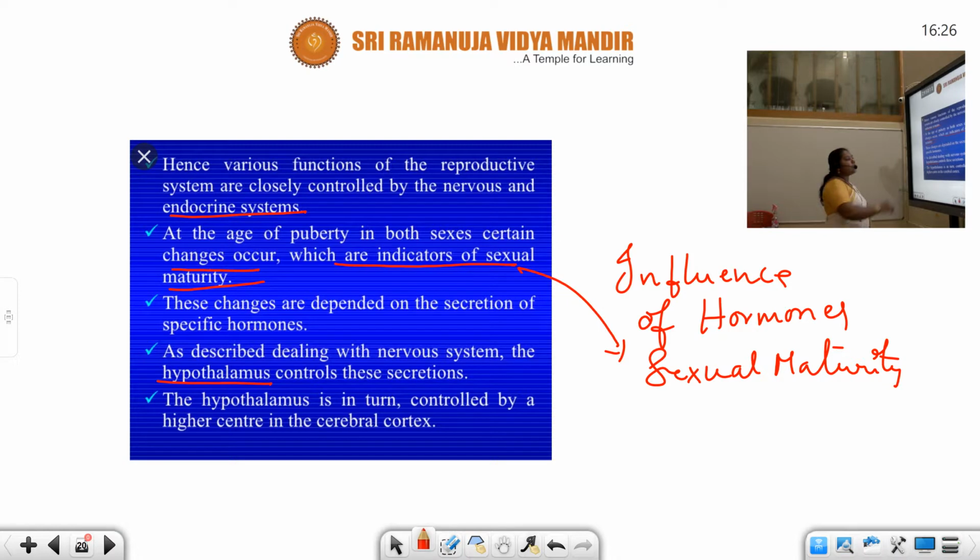Now the hypothalamus is in turn controlled by higher centers in the cerebral cortex. So what I want to convey is that all the changes occur simply by the instructions received by the brain.